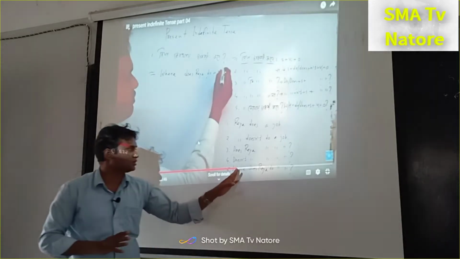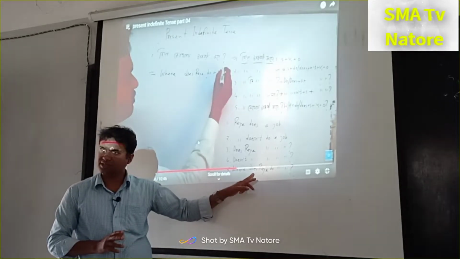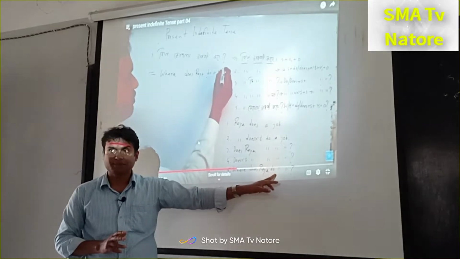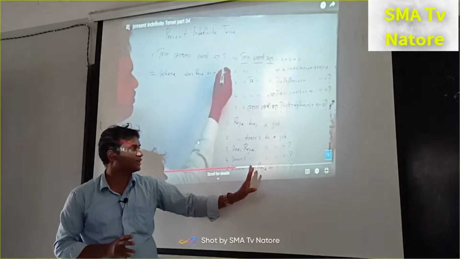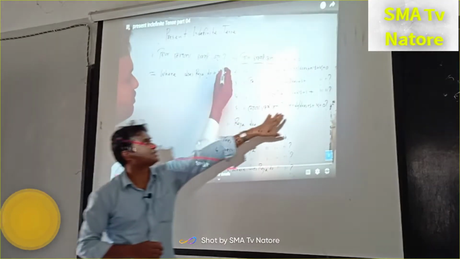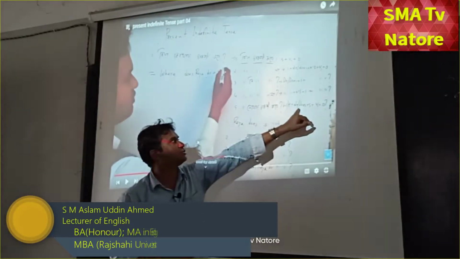Next one, WH question. Next, auxiliary verb. Next, subject. Next is the principal verb. Next is the direct object, because the verb is a transitive verb. Clear? So this is the structure: WH word plus do or does plus subject.